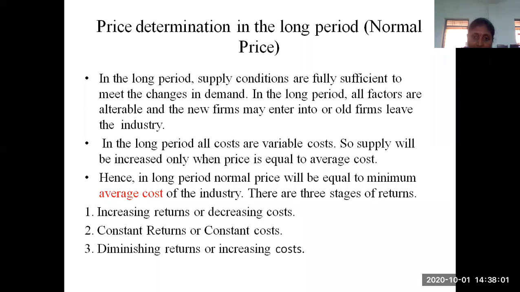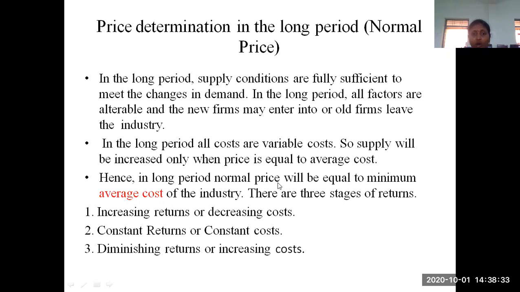Average cost is nothing but total cost divided by the quantity. Suppose for making 100 commodities, what is the total cost you have incurred? That total cost is divided by the number of quantities you have manufactured, 100. If you divide by that value, you will get the average cost. So supply will be increased only whenever the price is equal to the average cost. This is the basic thing you have to remember here.